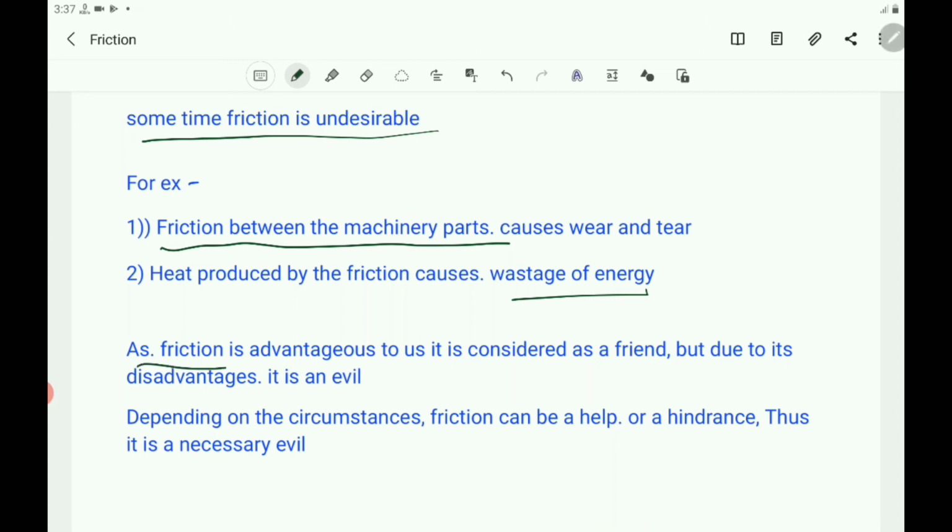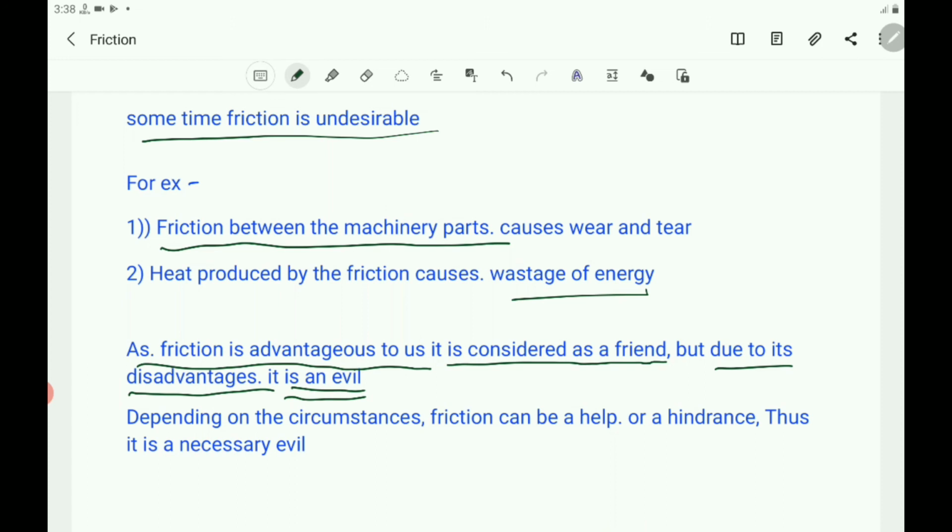As friction is advantageous to us, it is considered a friend. In many cases, it is a friend. It is required. It must. But you know that due to its disadvantages, it is an evil. In many cases, it causes problems. Because of its many disadvantages, it is an evil.